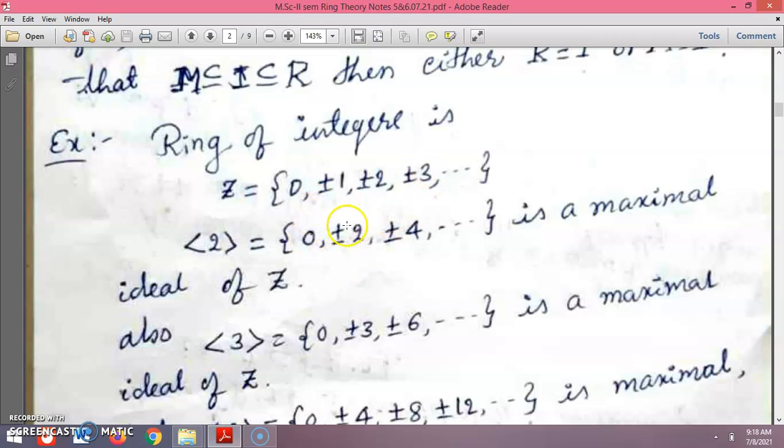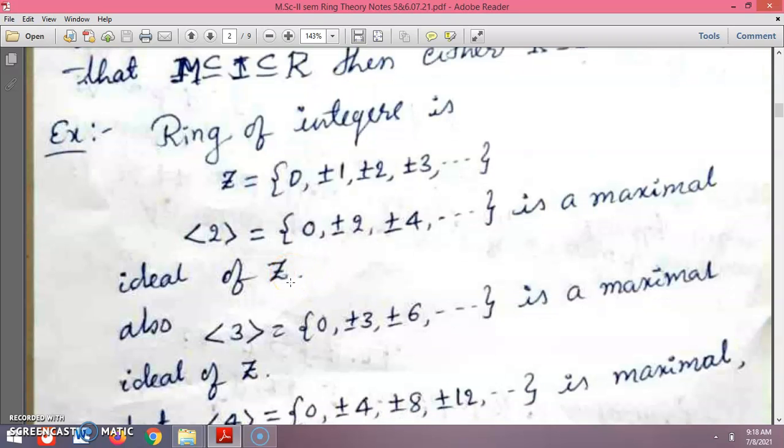These are all the ideals generated by 2 itself. That's why it is a maximal ideal of Z.